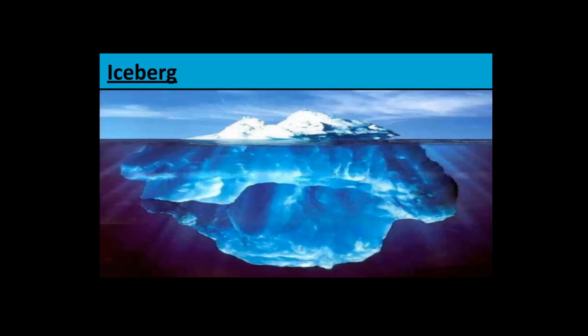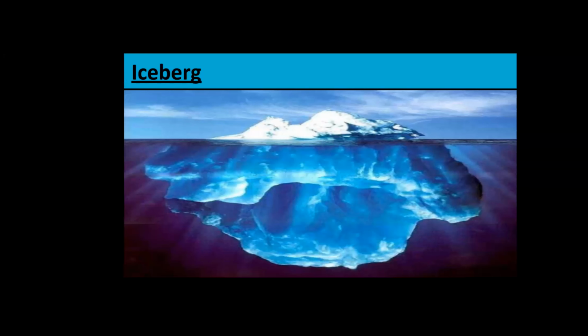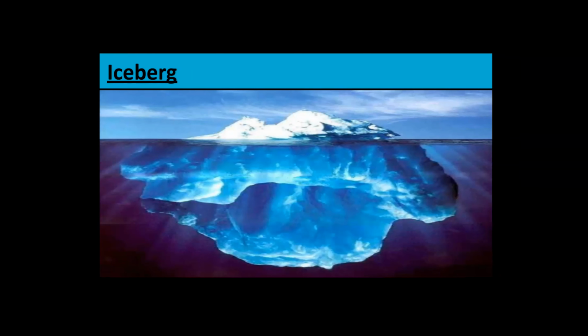Next is the iceberg. The density of ice is 0.92 gram per centimeter cube, and the density of water is 1 gram per centimeter cube. It means the density of ice is less than the density of water, and a substance having less density than the liquid can always displace more liquid, due to which it gets more thrust.